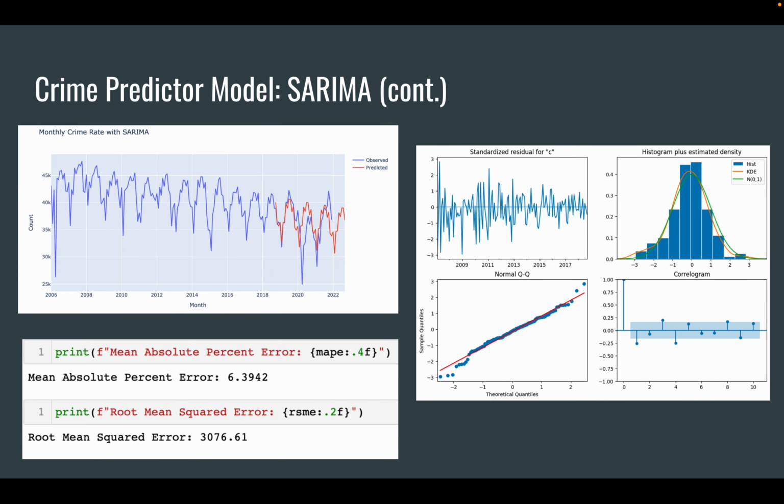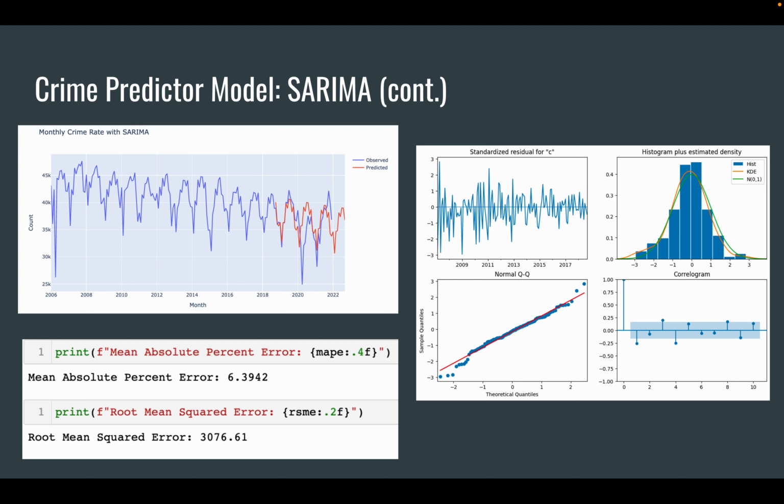After creating the model, we see that it incorporates both seasonality and trend, since when we predict the crime count for future years, it goes up near the summer months and down near the winter months. There's also a downtrend, as we saw the linear regression also captured. To the right, we see a diagnostic plot to see if we captured all of the data.